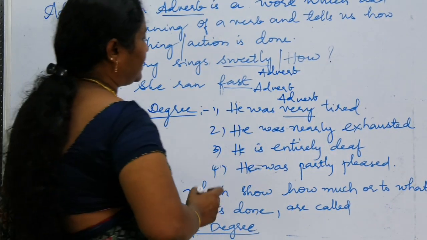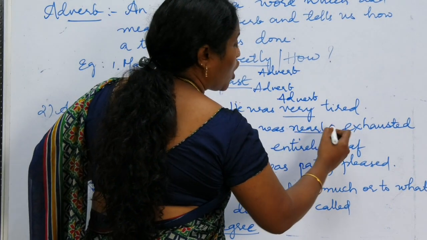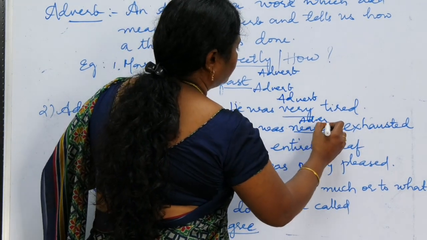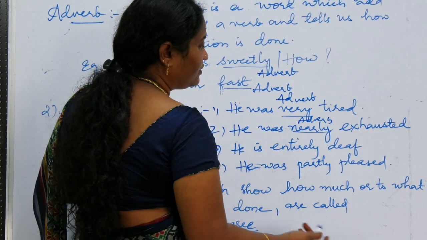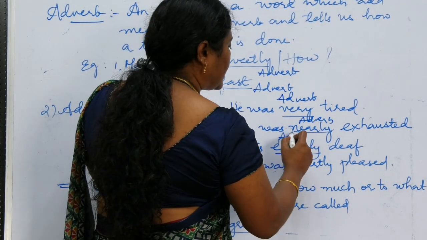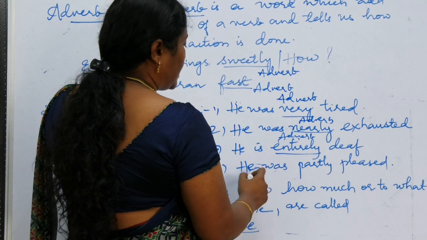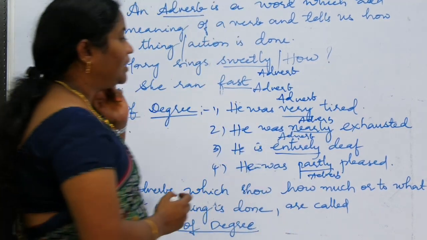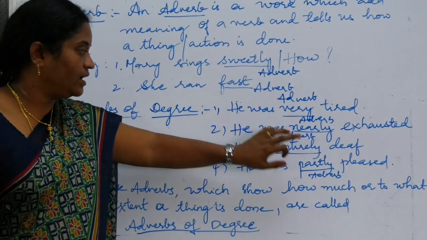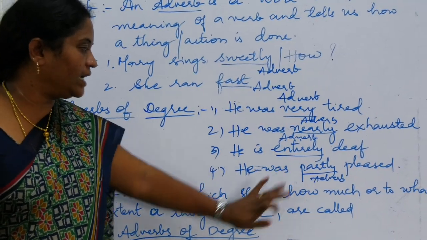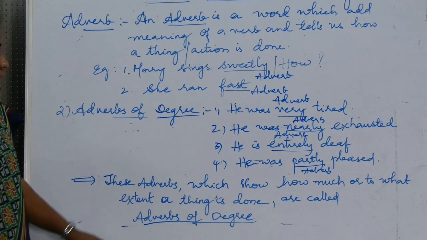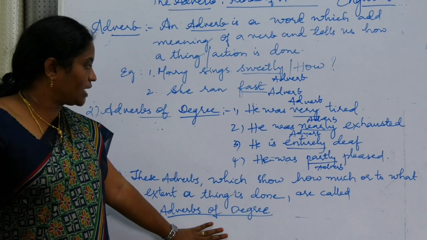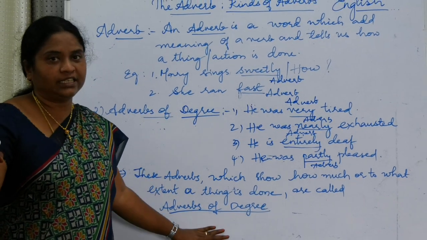Okay. So adverbs of degree. He was nearly exhausted. How much he is exhausted? Nearly, almost. Okay, nearly is an adverb. And next, he is entirely deaf. He is completely deaf. It is an adverb of degree. He was partly pleased. Partly is an adverb. So here the words very, nearly, entirely, partly tell us how much or to what extent a thing is done. Such kinds of adverbs are called as adverbs of degree.